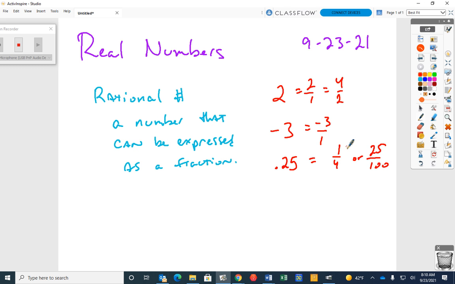Now, give me any number. Trey, give me any number. 17. Is 17 a rational number? 17 over 1, right? Negative 2.5, is that a rational number? Because I can express it as negative 2.5 over 1, right? So pretty much any number you think of, is it rational?